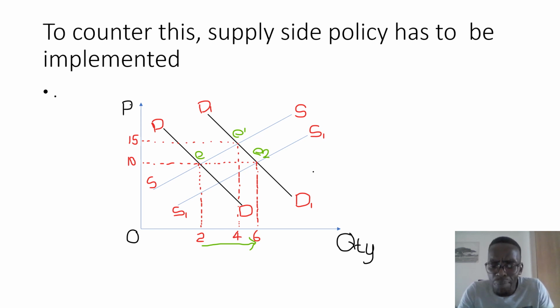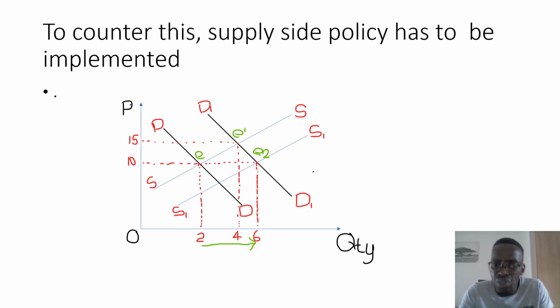Now, when supply increases and shifts to the right, it creates a new equilibrium position, which I called here E2. Let's just check what has happened at E2. The quantity that is being supplied, offered and bought in the market has increased to 6. That's good news for the government. But we have also noted that the price that used to be at 15 has also gone down to 10.